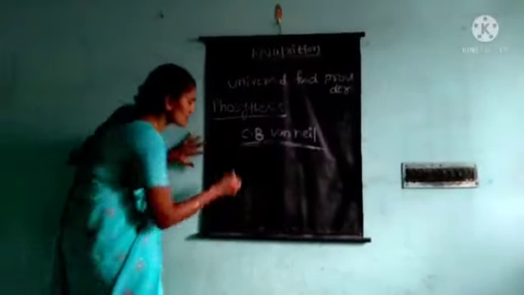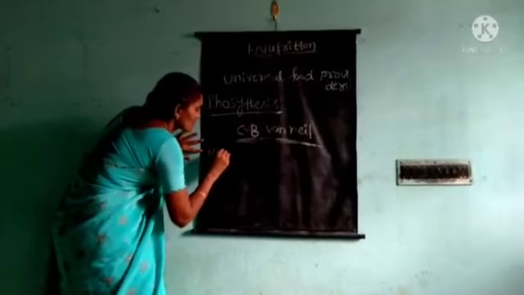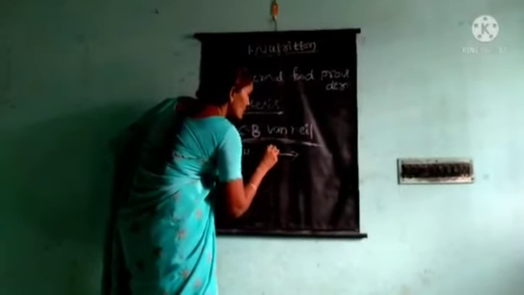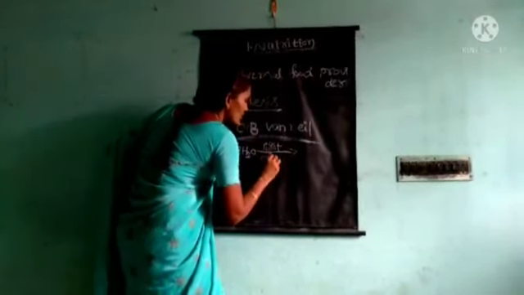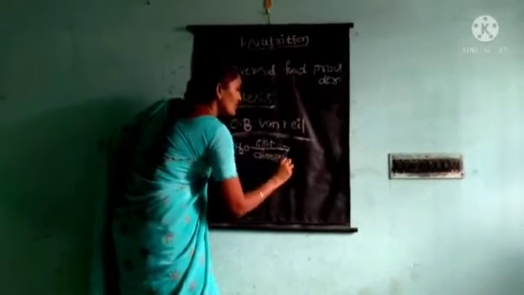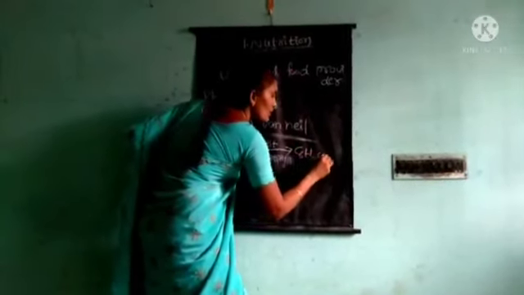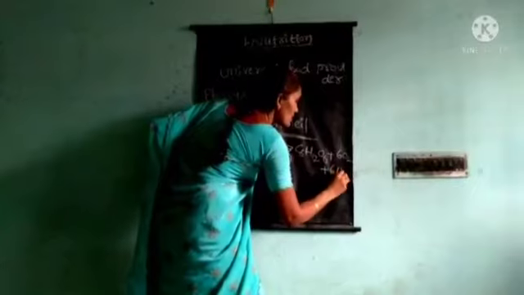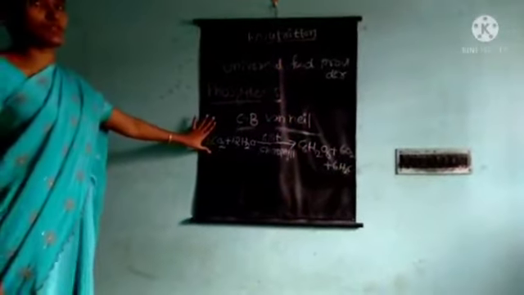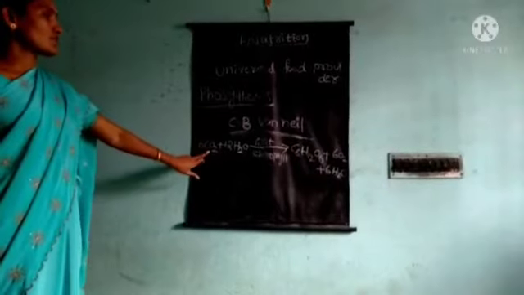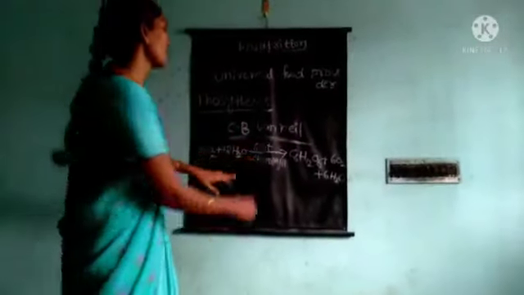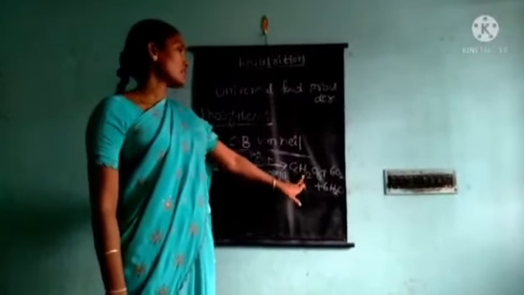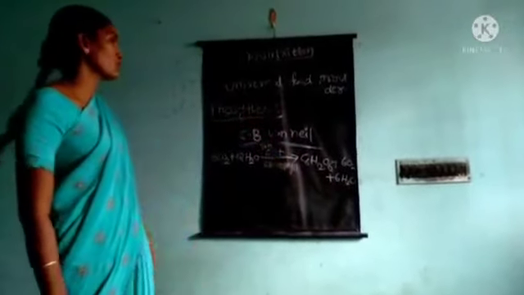What is the equation of the photosynthesis process? See children, 6CO2 plus 12H2O, in the presence of sunlight and chlorophyll, gives C6H12O6 plus 6O2 plus 6H2O. This is the equation for the photosynthesis process.